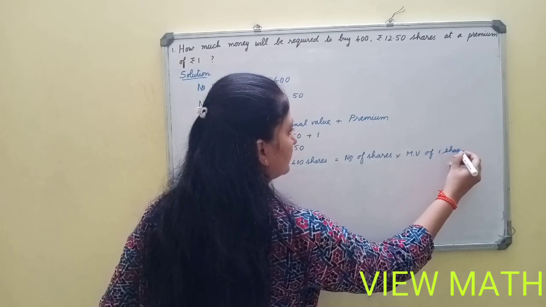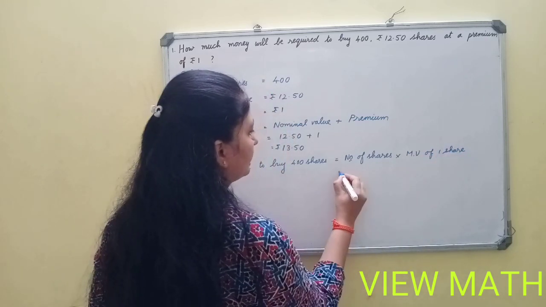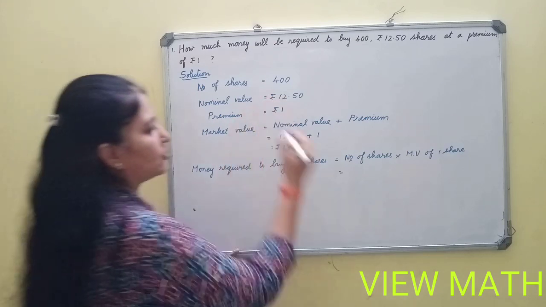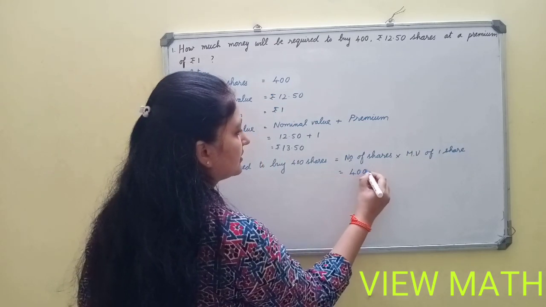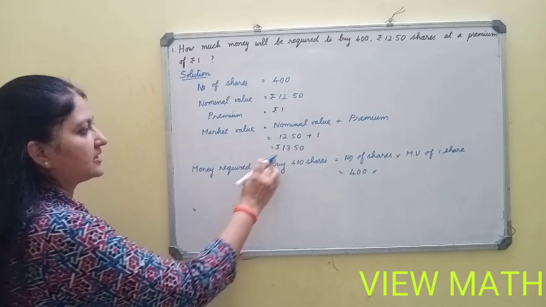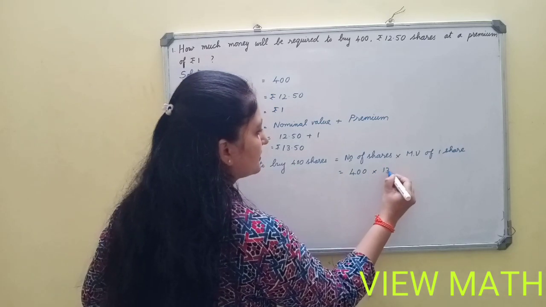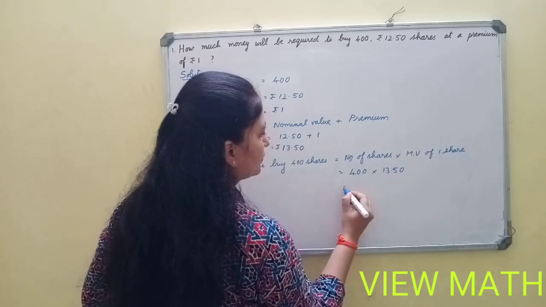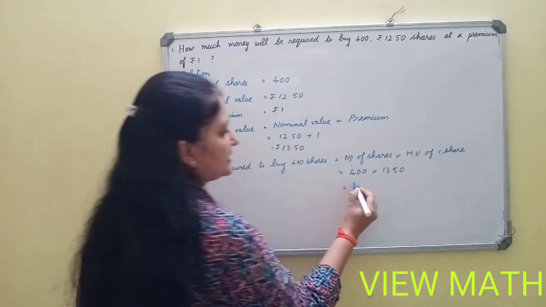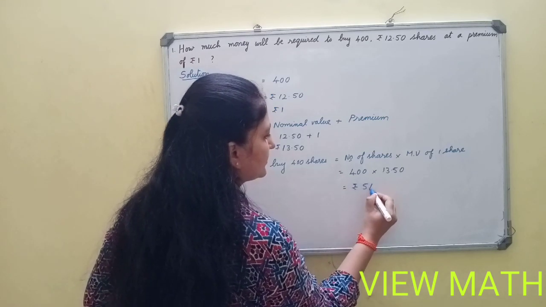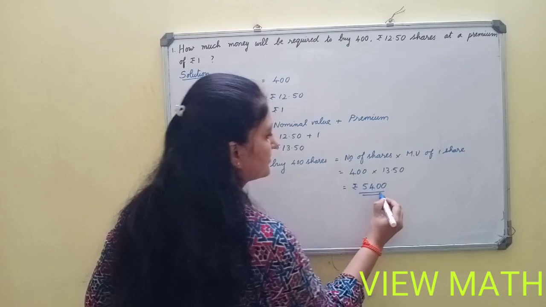This is the first formula which we have seen. Number of shares 400. Market value of one share is 13 rupees 50 paise. So if you multiply, you will be getting rupees 5,400.